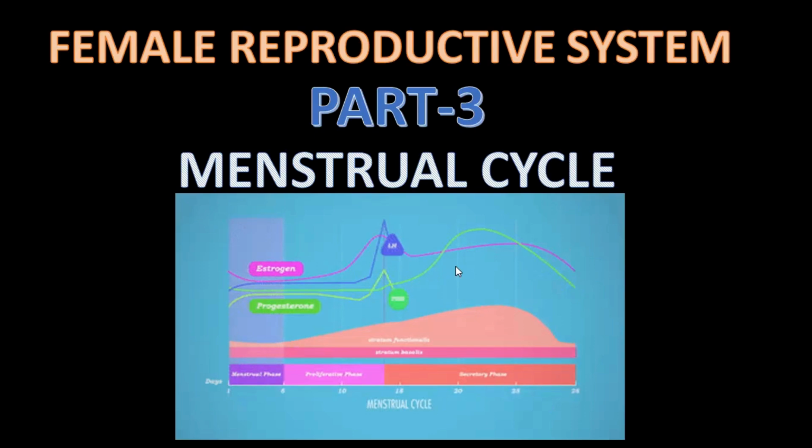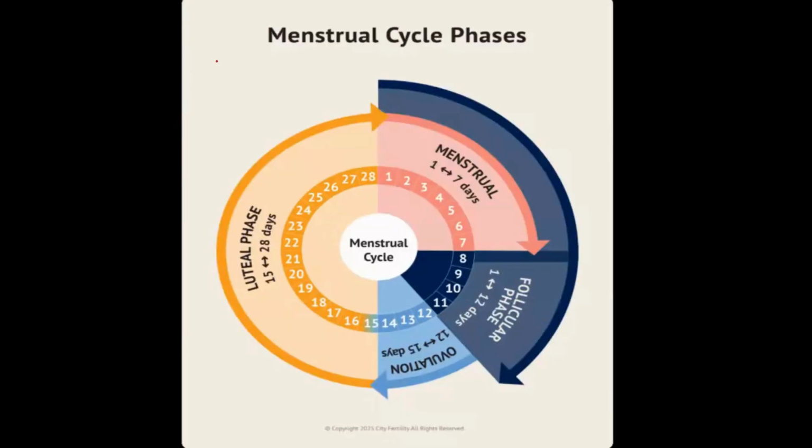You know that the menstrual cycle is a very important part in the reproductive life cycle of a female. The menstrual cycle is controlled by two organs and hormones from the endocrine glands. The two organs where changes take place and are significant for the menstrual cycle are the ovary and the uterus. So there are changes in the ovary, and there are changes in the uterus.